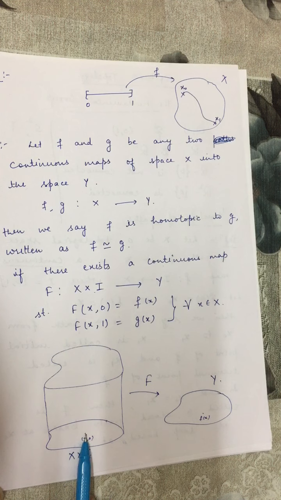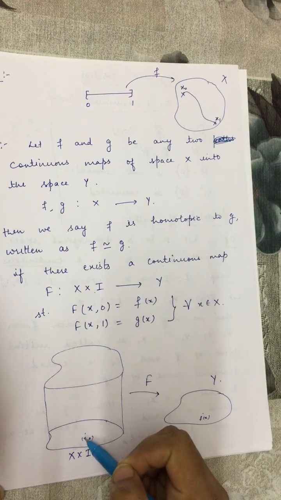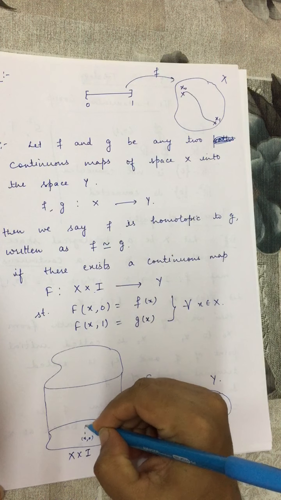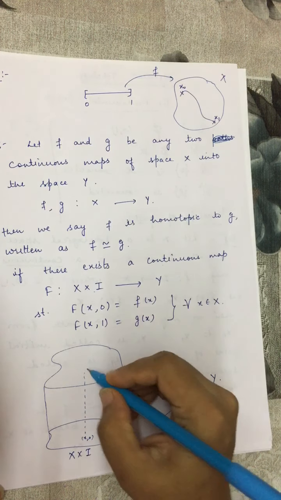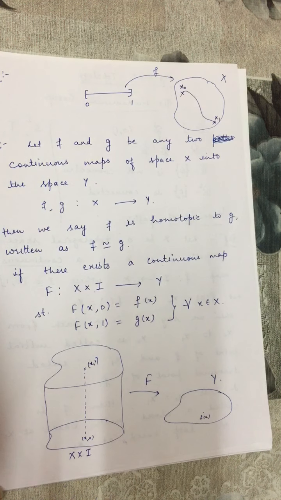So for this point x in x, this space y has some point fx, and similarly for the corresponding point, if this point is x0, then we have the corresponding point x1 here on the top of this cylinder.